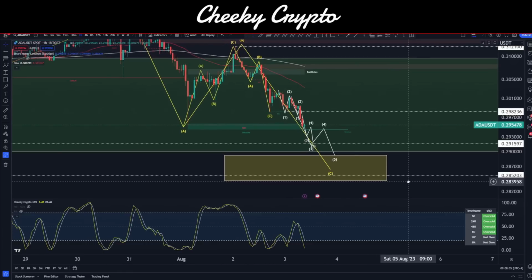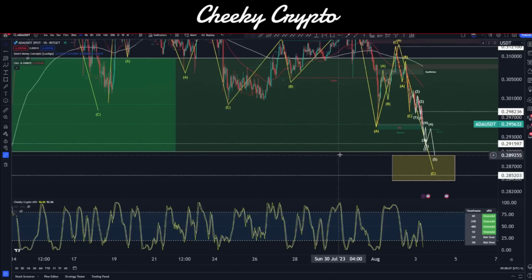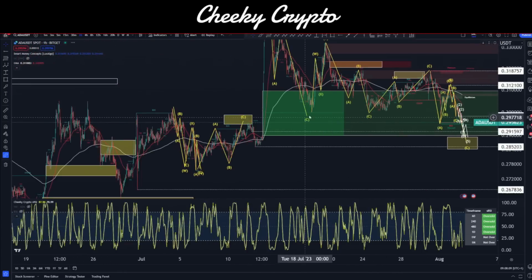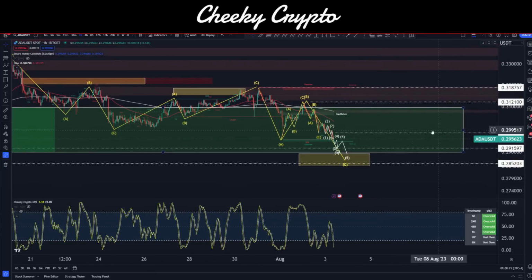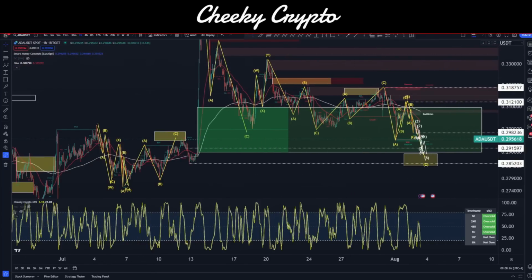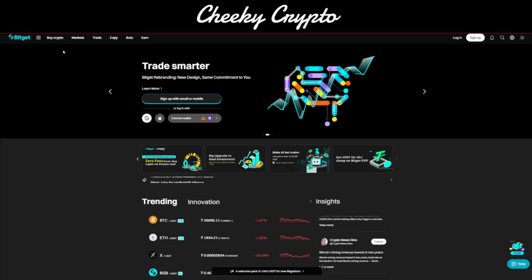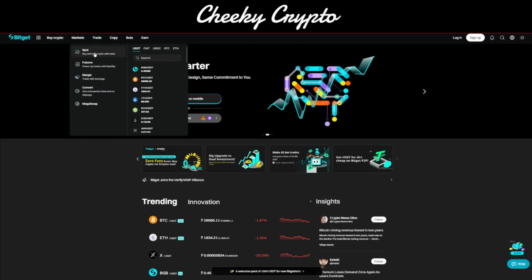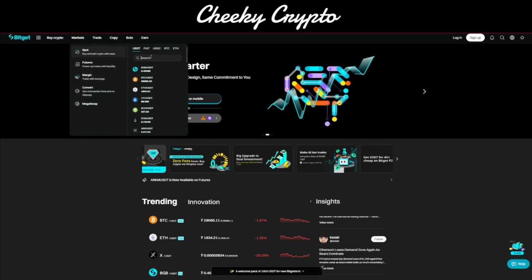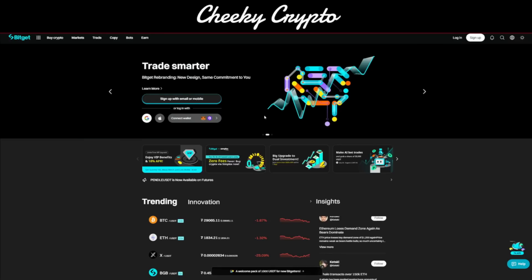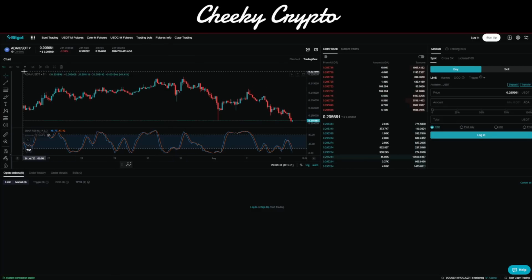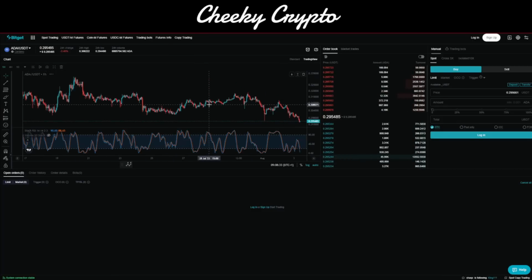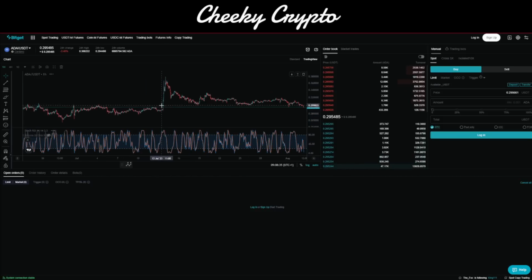So yeah, for the most part, that there would also fill out this fair value gap that we've been chewing our way through. Okay, so fair value gaps, guys, are created from imbalances in the order books. We talk about this all the time. We go over to BitGet and just go over to trade spots. I will go over into the ADA USDT spot pair just for this example, but basically what this will do is it will load up TradingView directly in here, and we can basically find these fair value gaps that are over here, in fact, right?